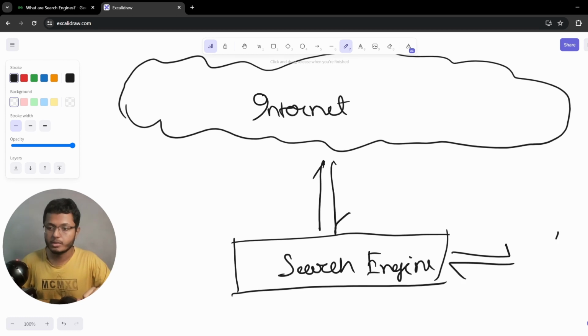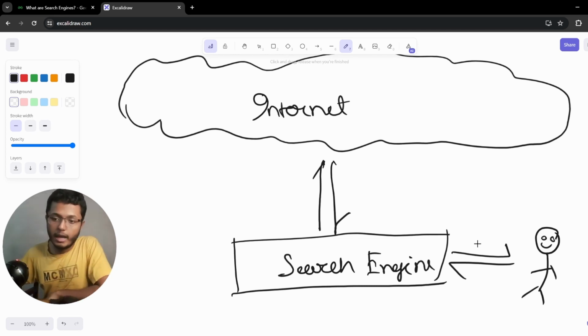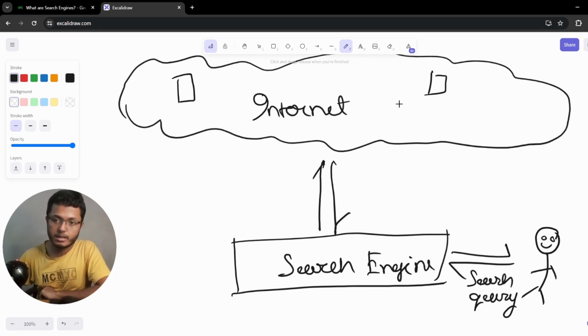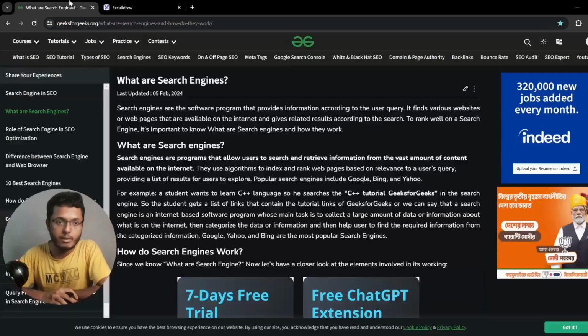Let's give a user over here. So let's say this is one user, very poorly drawn, but this user will send some request, any search query, and this will go to the search engine. The search engine will send it to the internet. It will try to find maybe some website here and some website here, and it will send some information back in the form of a list or array or whatever. Whatever they're getting, they will be sending the same thing back to the user. So this is basically how it works.